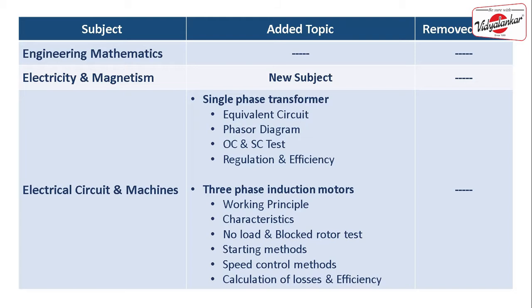Then there is one new topic which is added into the GATE instrumentation syllabus. This is called electricity and magnetism. Basically, this new subject has a lot of definitions which you need to know if you want to make your career in industry, because in industry a lot of systems are electrical in nature. So if you want to understand their working, if you want to do specialization or PhD in some electrical branch, then you need to know all these basic definitions and some concepts. So for that they have added this new subject called electricity and magnetism.